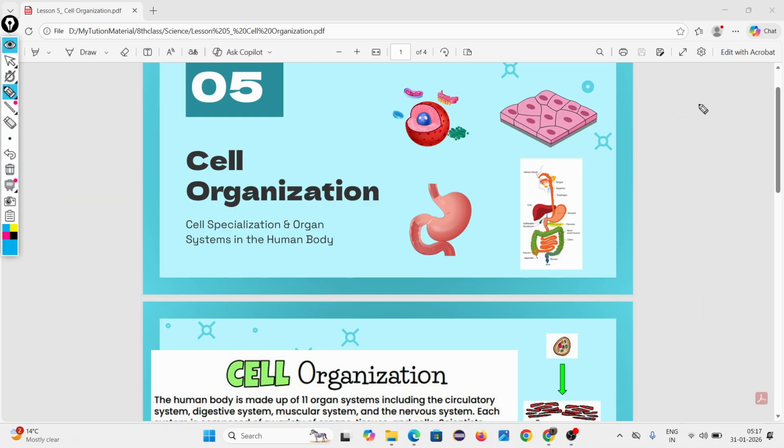Leave the unicellular organism because it has only one cell. There is no organization. What do you mean by organization? Cell means the basic structural unit of life. What is the meaning of organization? That means the cells are organizing, gathering. In a single cell there is no cell organization because it is made up of only a single cell.